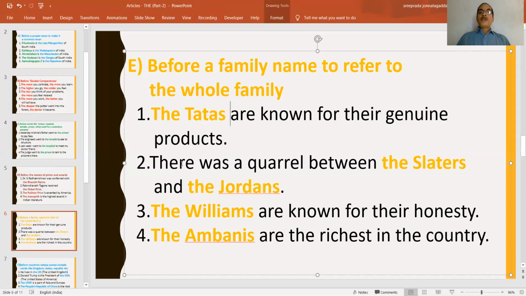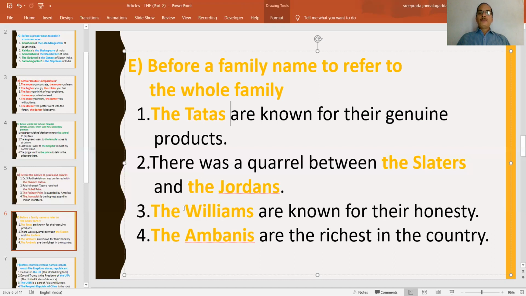Next one, there was a quarrel between the Slaters and the Jordans. So Slater, Elizabeth Slater, Henry Slater, Victoria Slater. So they are all one family. That's why the Slaters we can say to refer to the whole family. Similarly, Jordans, Elizabeth Jordan and Henry Jordan and the rest of the members of the family. So to refer to the whole family, we can call them the Jordans. That means the whole family of Jordans.